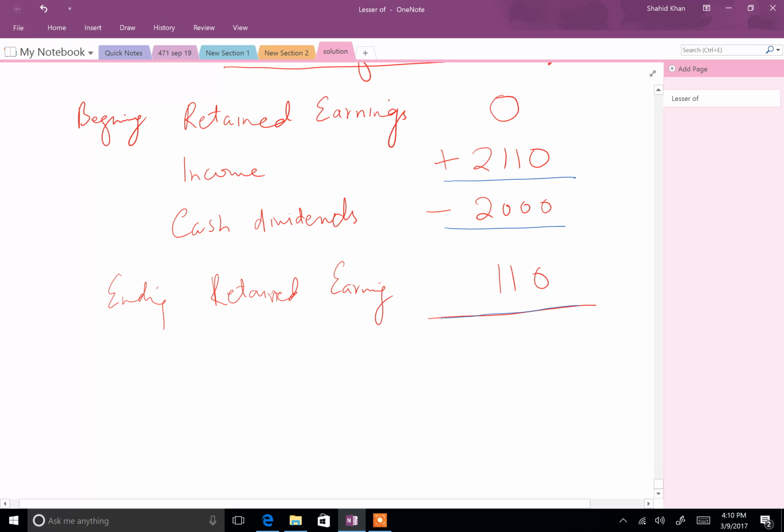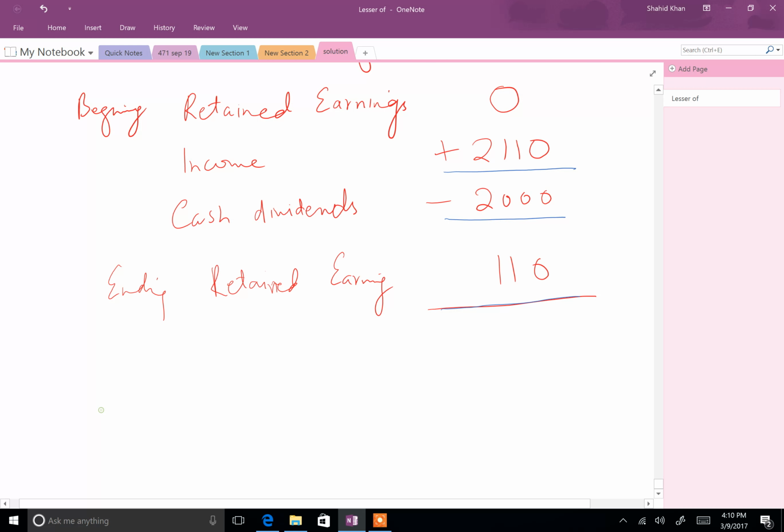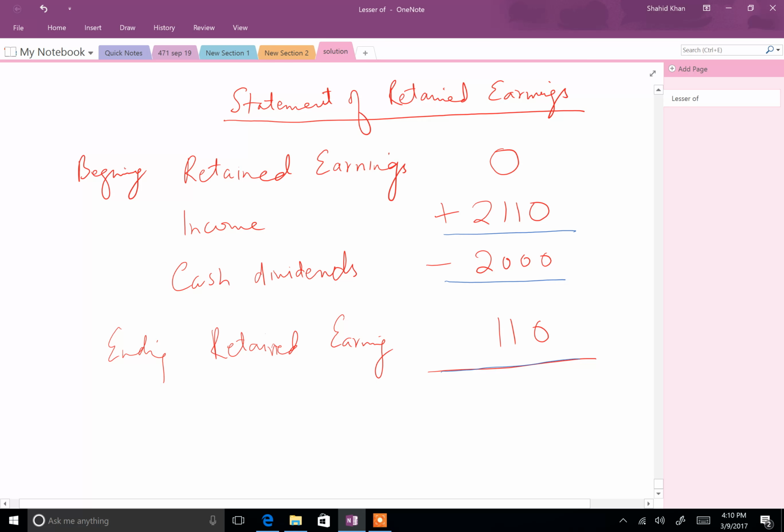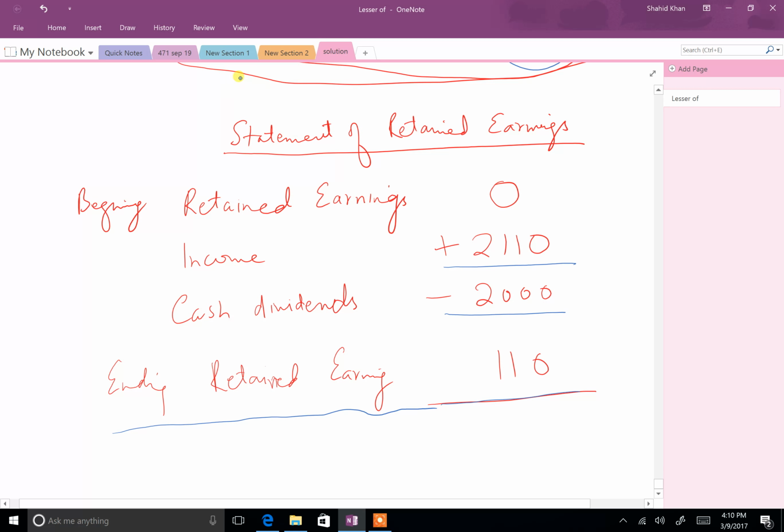Those subtotals are always possible. I'm trying to convey the bigger message here: what's included in the statement of retained earnings is information about what is going on in the owner's accounts in terms of profit.